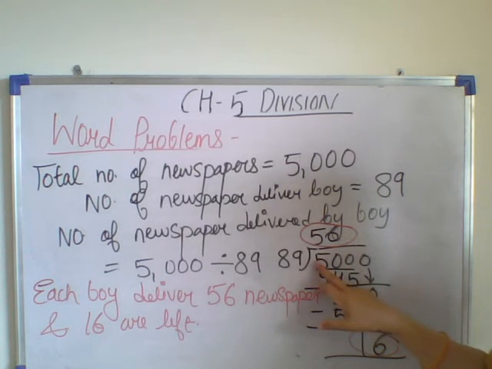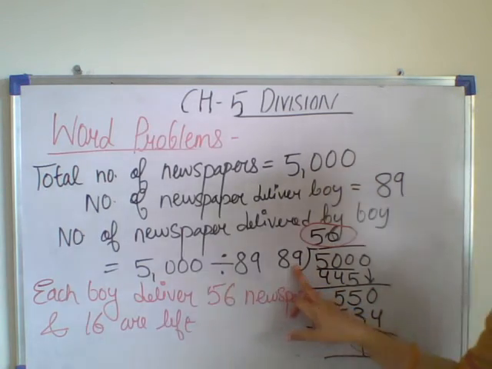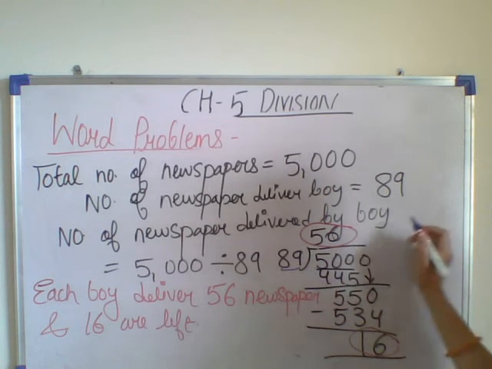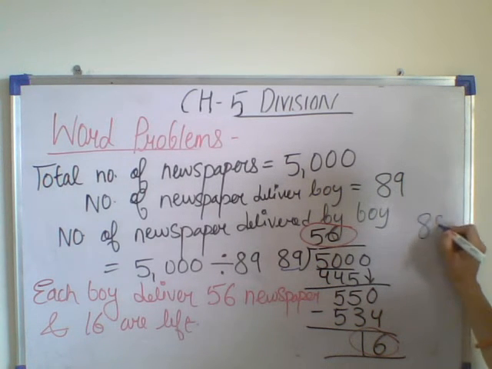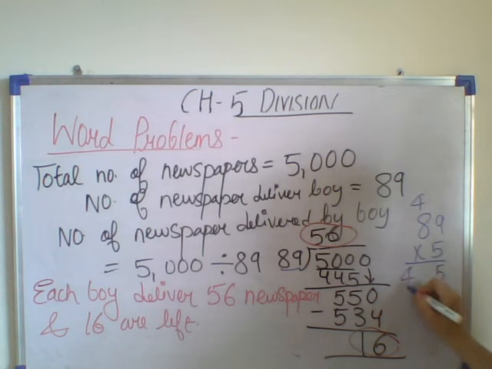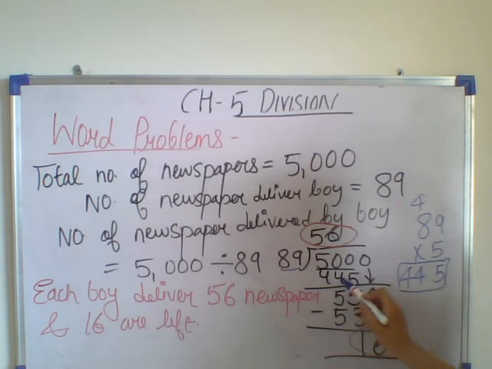So if we do the division of 5,000 with 89, as 89 is a two-digit number and you might not know the table, how will you do it? You can do it in rough: 89 multiplied by 5. You can do it sidewise like this. 5 nines are 45, 5, 4 moves to the carry, 5 eights are 40, 40 plus 4 is 44. So 89 fives are 445. I have written it here.